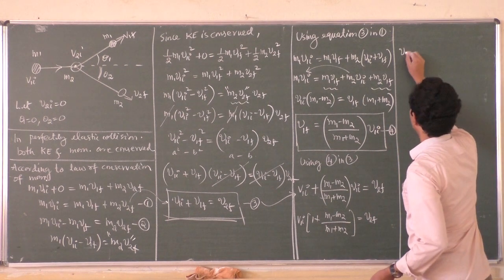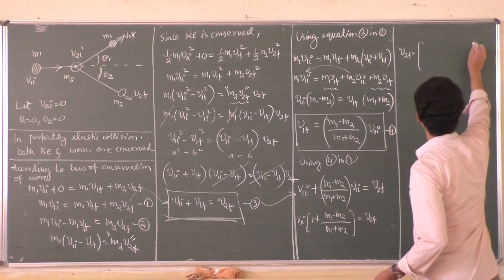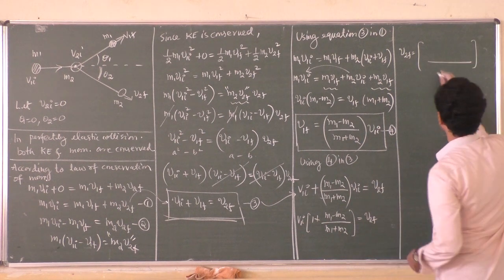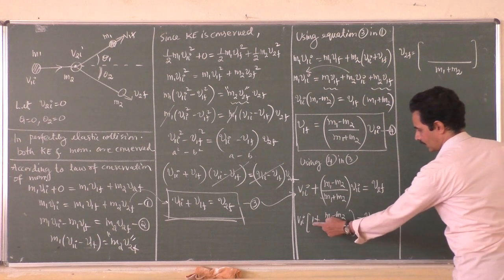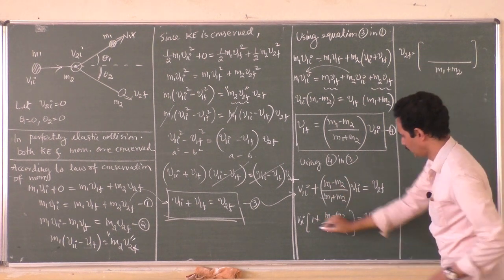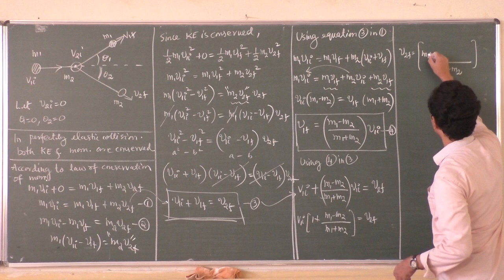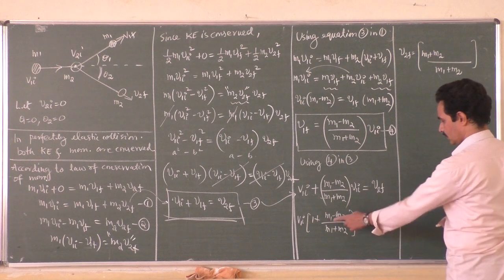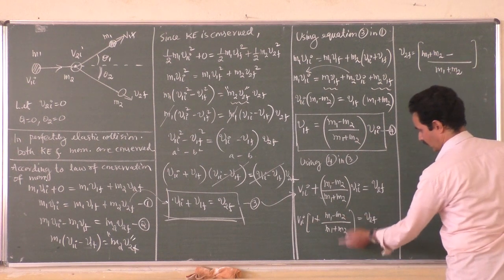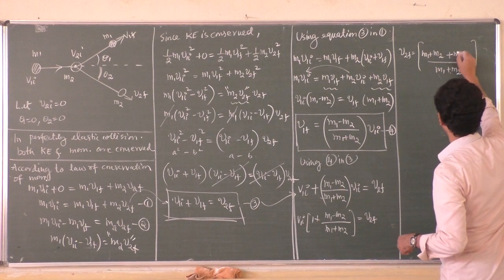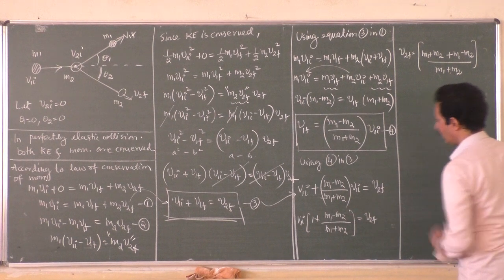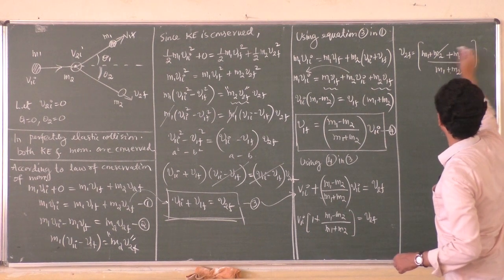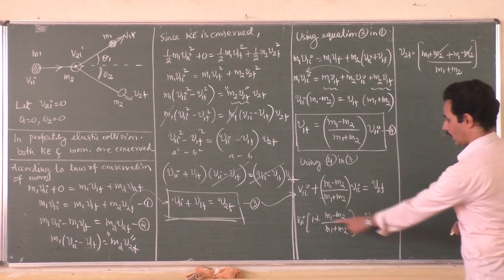Now what is v2f? Take m1 plus m2 common, then here you have 1 times m1 plus m2, and this becomes plus m1 minus m2. So m1 plus m2 here and m1 minus m2 here, m2 gets cancelled. And you have v1i.